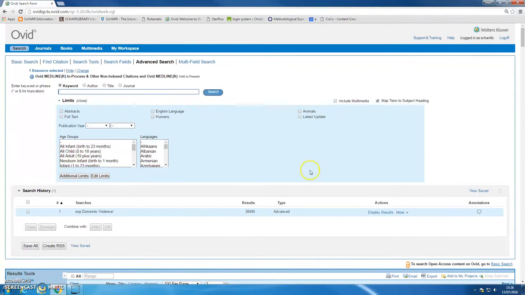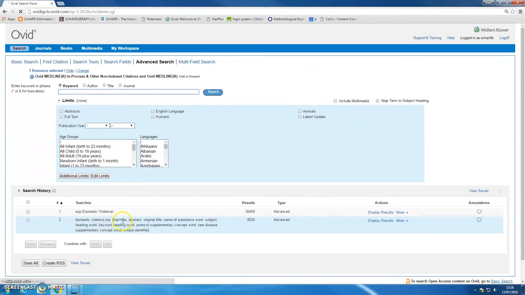As well as subject headings, I'm going to have a look for any articles that mention domestic violence in places like titles and abstracts. So I do that by doing a keyword search, and I've just switched off the mapping feature there because I want to just look for this occurring in all different places, and it's going to search in places like titles, abstracts, several other specialist fields that are available in Medline. It's not searching the full text of the article though, that's very important to understand. That makes it a bit different from things like Google.